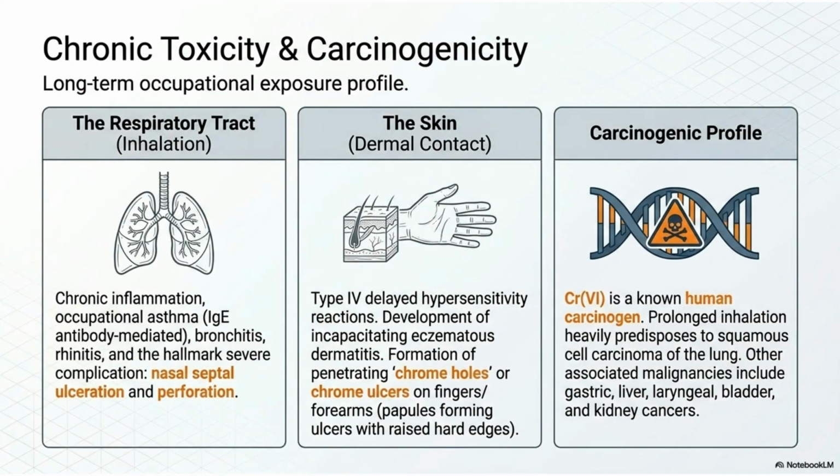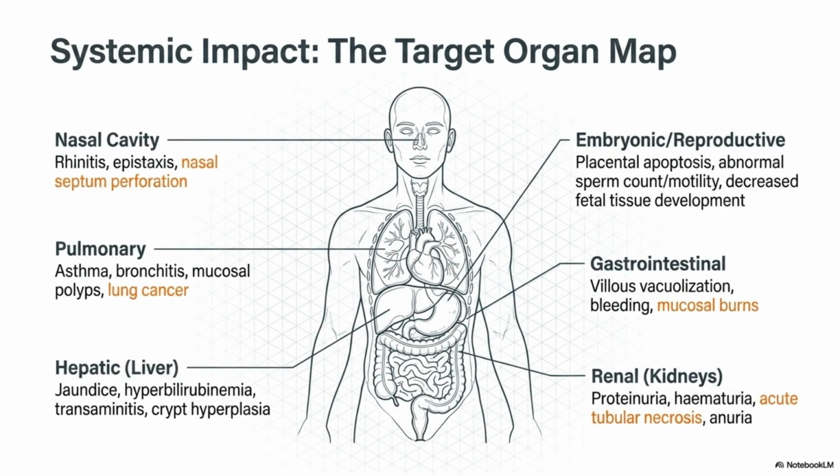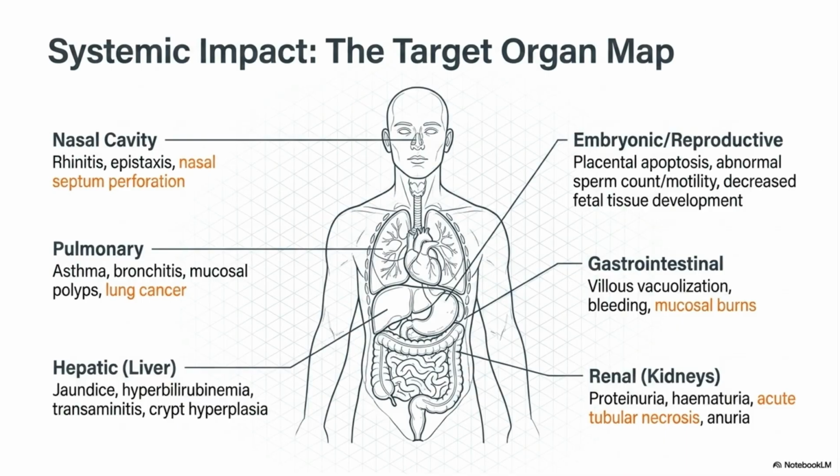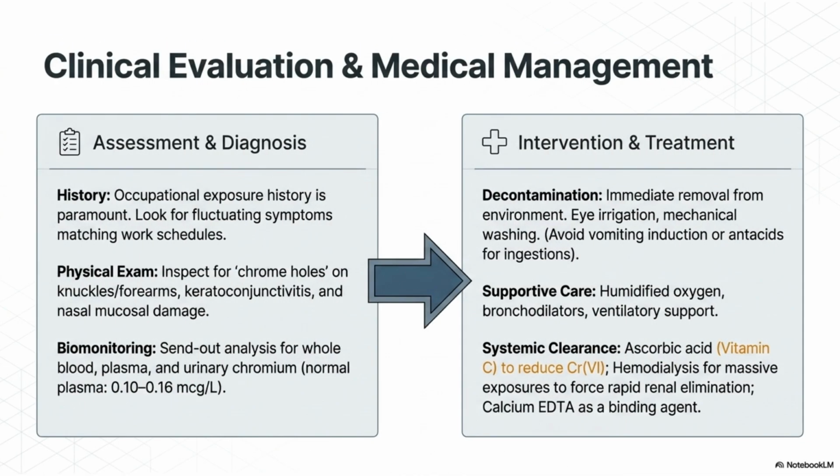Long-term occupational exposure is linked to chronic respiratory issues, severe skin conditions, and an increased risk of various cancers, reinforcing the classification of hexavalent chromium as a human carcinogen. This map illustrates the systemic impact of chromium toxicity, highlighting target organs including the respiratory system, liver, kidneys, and reproductive system, among others. Clinical management involves careful assessment of exposure history and physical exams. Treatment focuses on decontamination, supportive care, and interventions like using binding agents for systemic clearance.